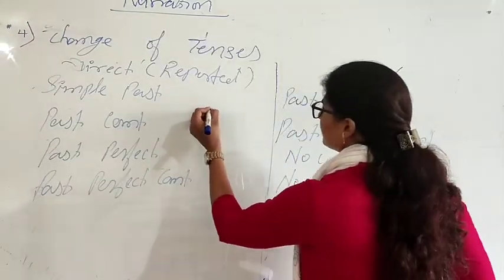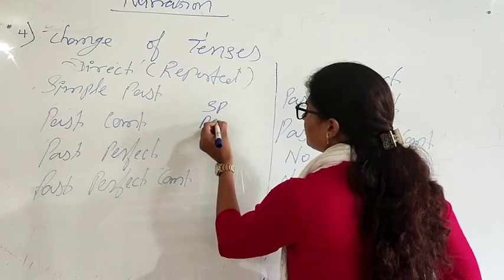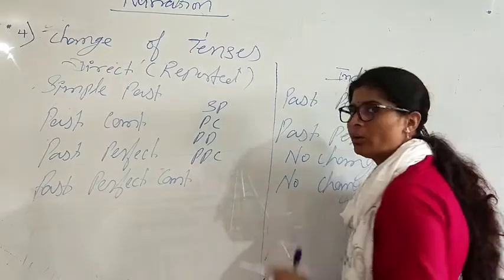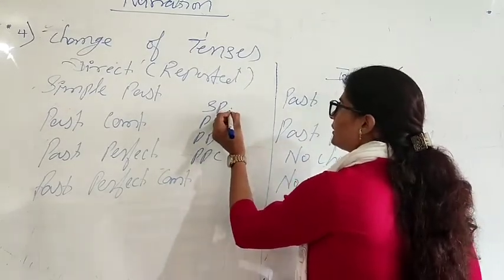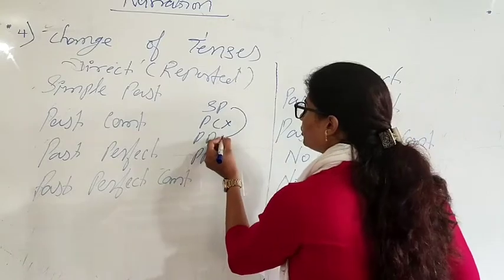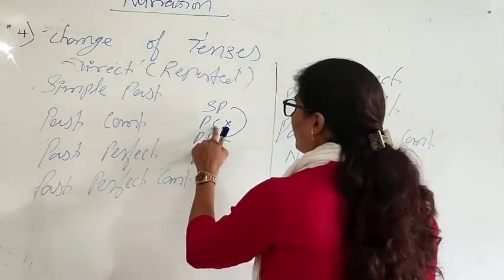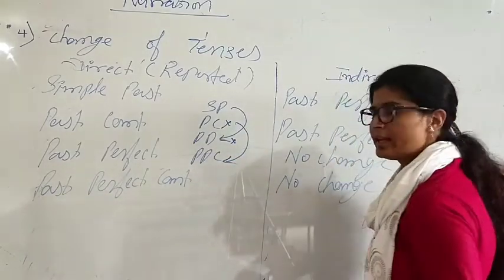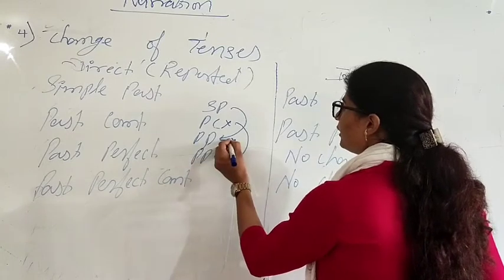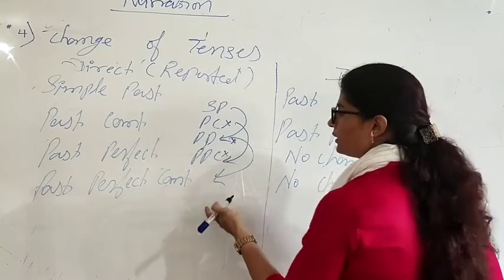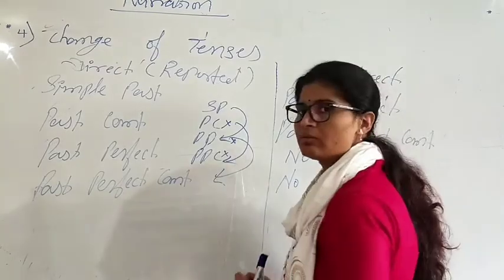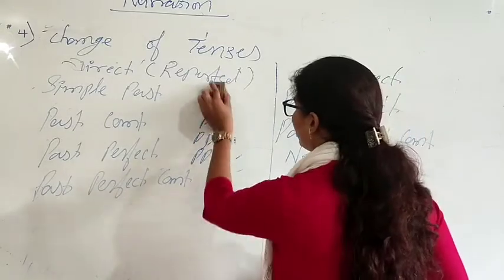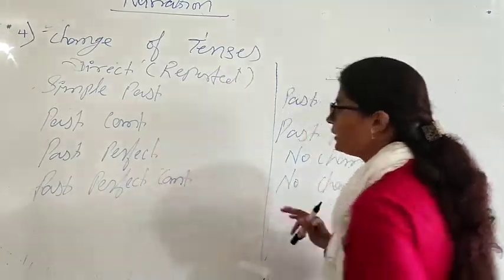For example, see this one. This is your simple past, past continuous, past perfect, and past perfect continuous. So how is it going to change? If we have simple past, leave the first one and it is going to change to the second one. Again, if you have past continuous, leave that one and it is going to change to the next one. Then if you have past perfect, you leave it, there is no other one after it, so it is not going to change, and the same goes for past perfect continuous. So this is a trick to remember, and it is up to you whether you want to follow it or not, but these are the rules.